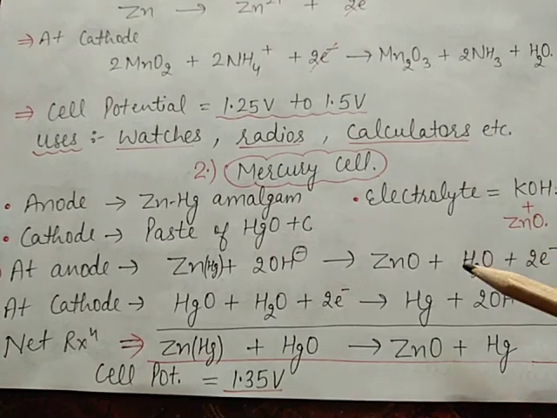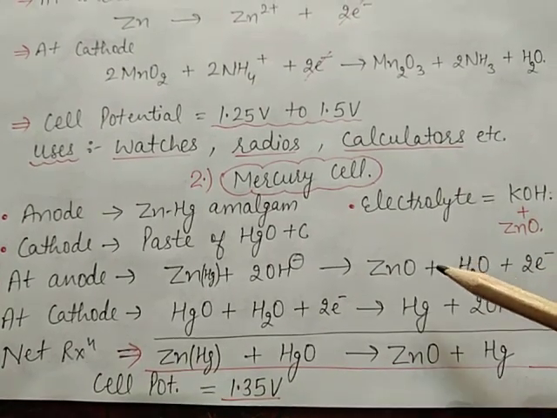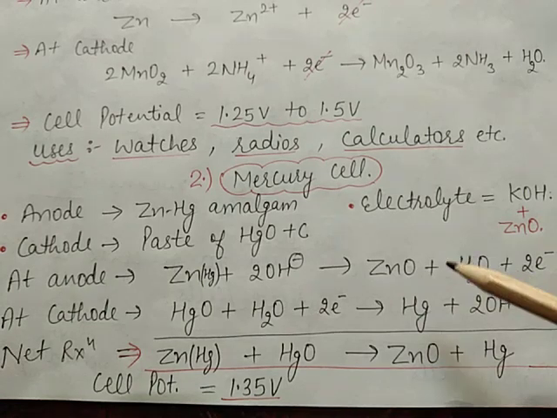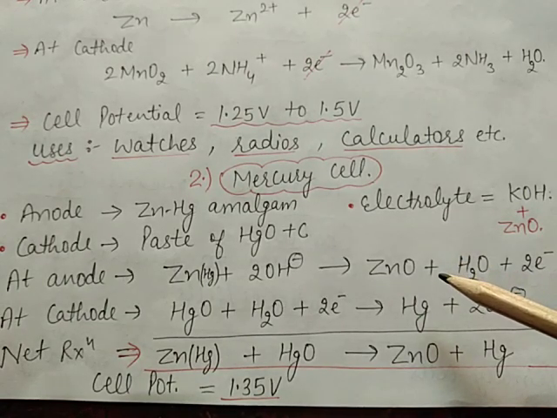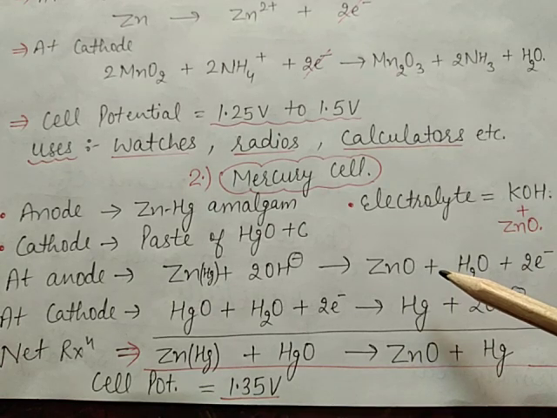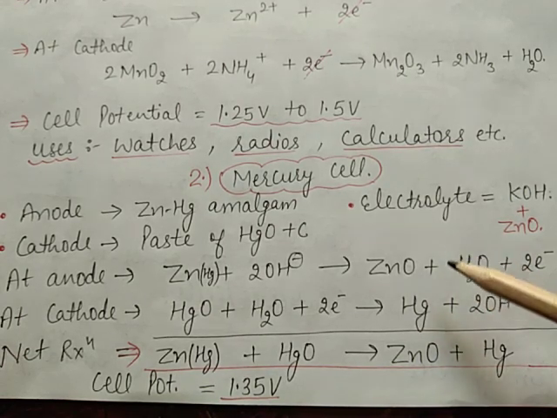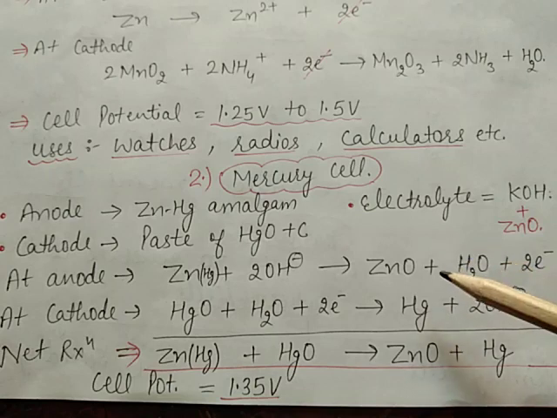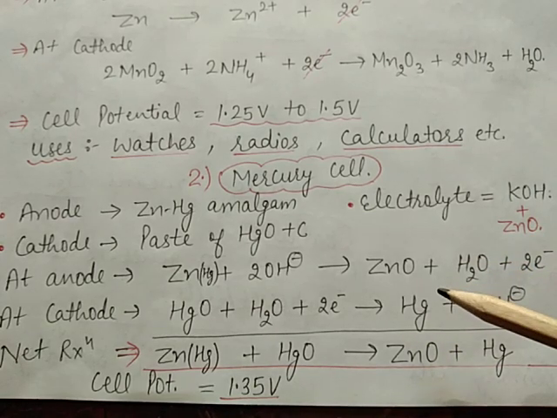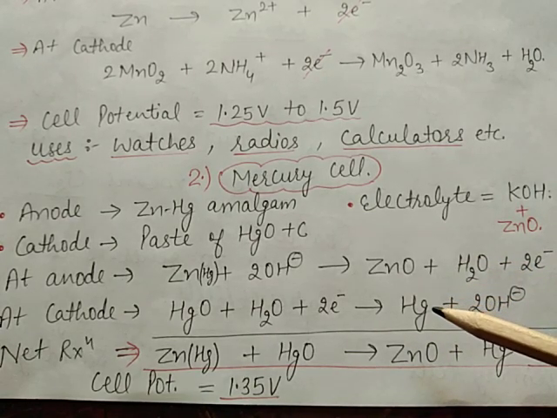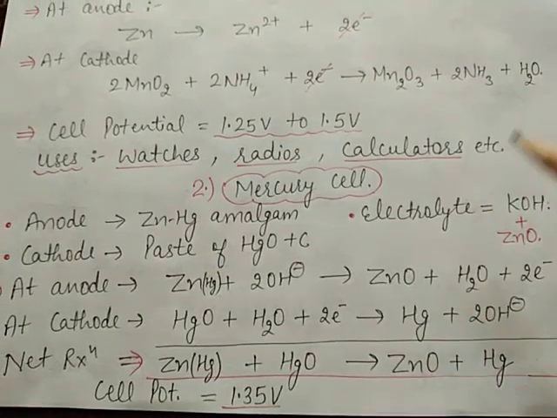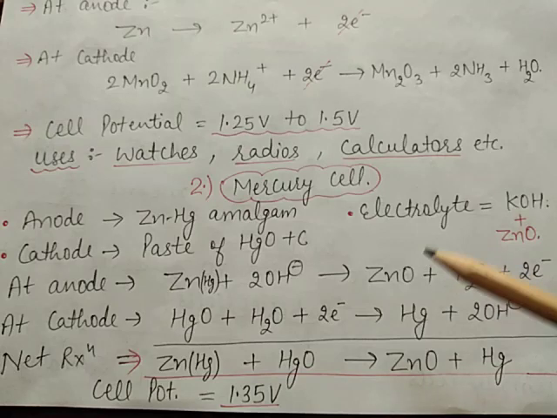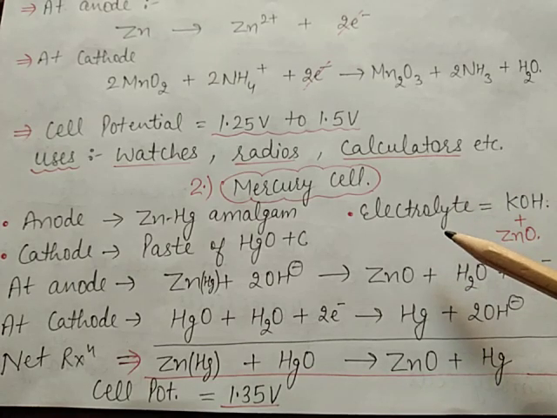So these are the two primary cells which are not rechargeable, and the electrode reaction takes place only one time, and after the use over a period of time, these cells become dead and cannot be reused. So the dry cell and mercury cell are the primary cells.